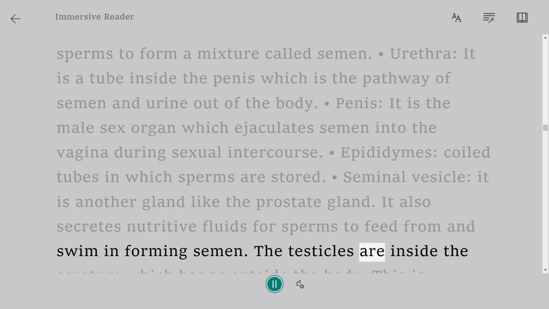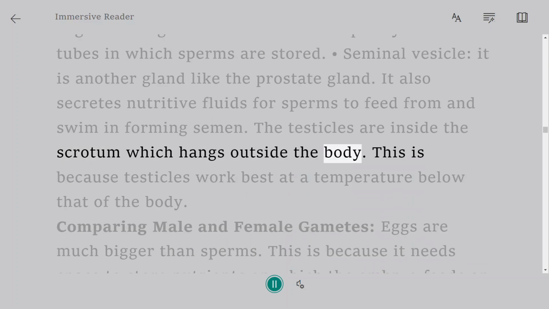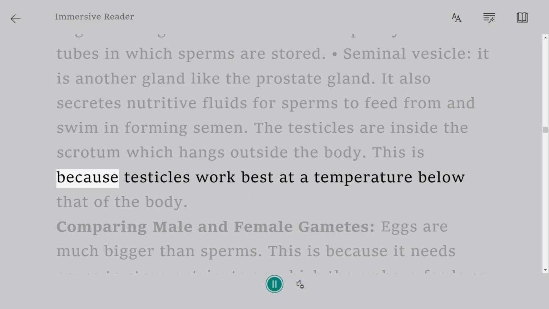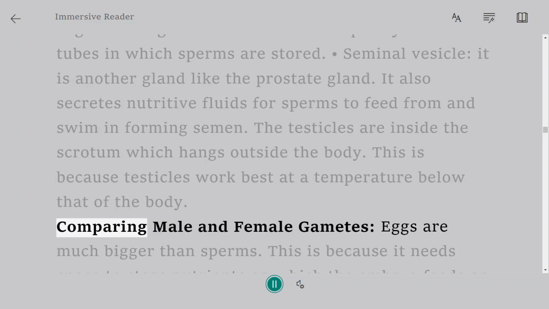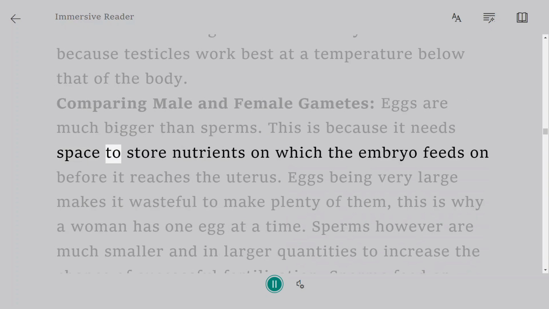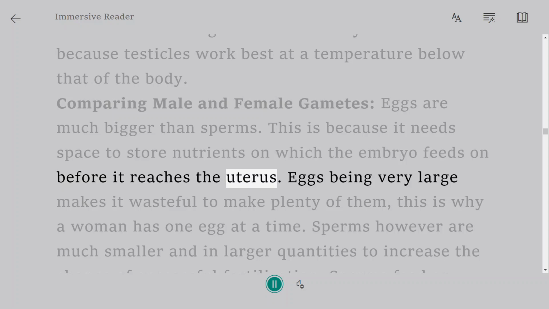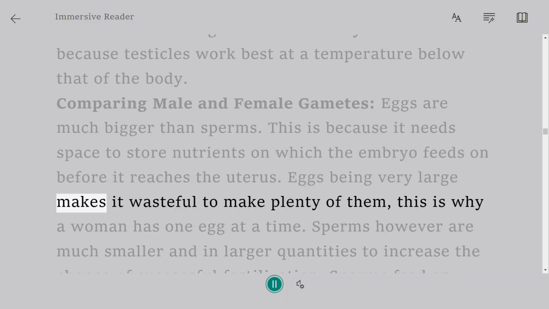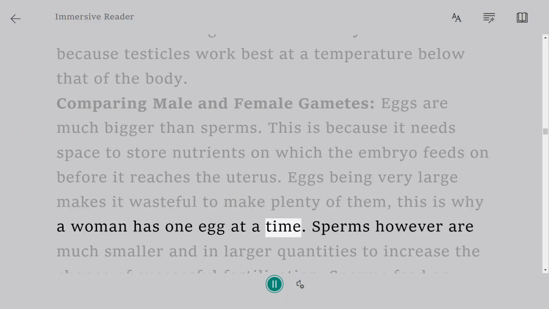The testicles are inside the scrotum which hangs outside the body. This is because testicles work best at a temperature below that of the body. Comparing male and female gametes, eggs are much bigger than sperms. This is because an egg needs space to store nutrients on which the embryo feeds before it reaches the uterus. Eggs being very large makes it wasteful to make plenty of them. This is why a woman has 1 egg at a time.